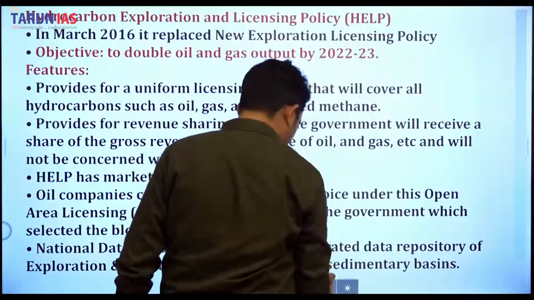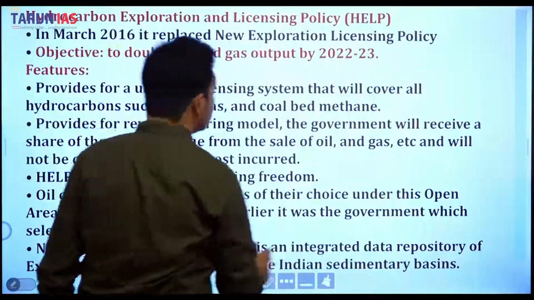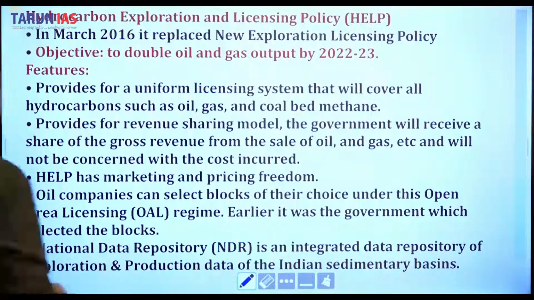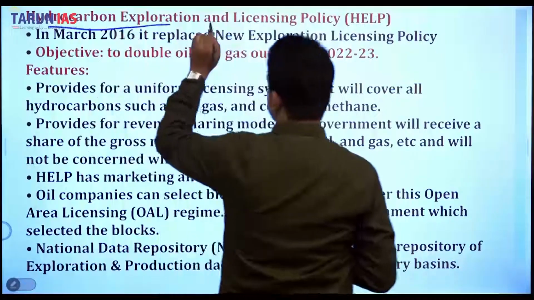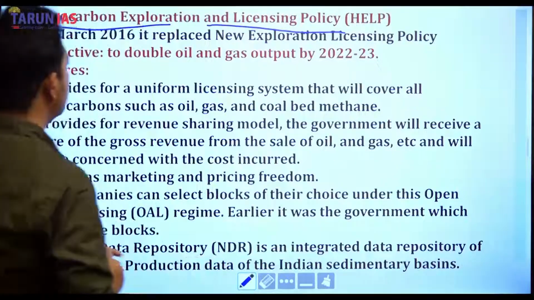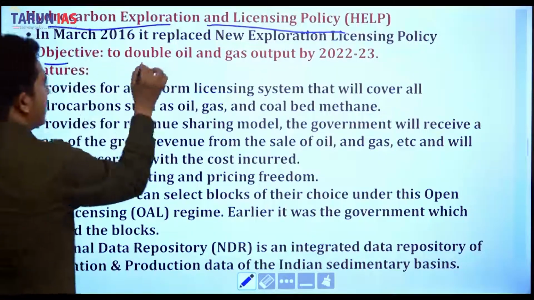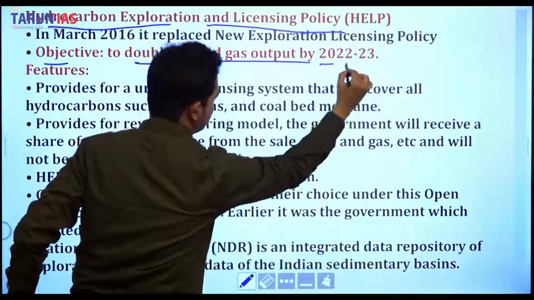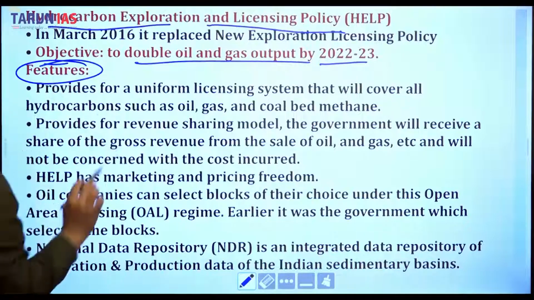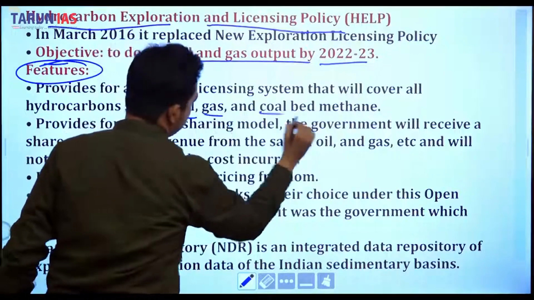So the topic mentioned in the article is HELP, which means Hydrocarbon Exploration and Licensing Policy. In March 2016, it replaced the New Exploration Licensing Policy. And what was the objective? To double oil and gas output by 2022-2023. And what are the features? It provides for a uniform licensing system that will cover all hydrocarbons such as oil, gas, and coal bed methane.